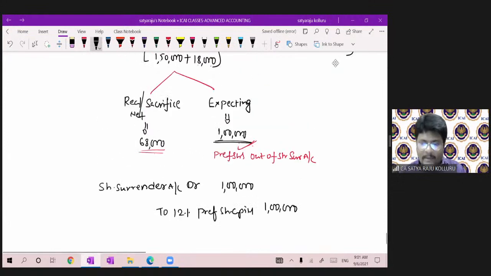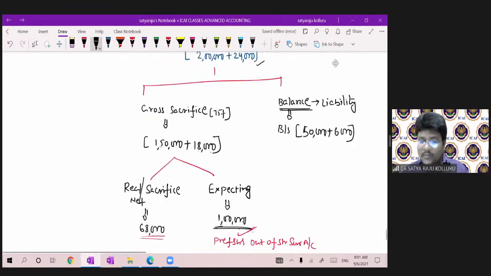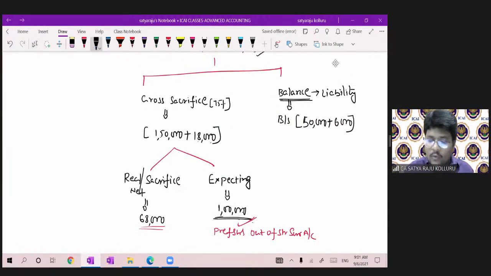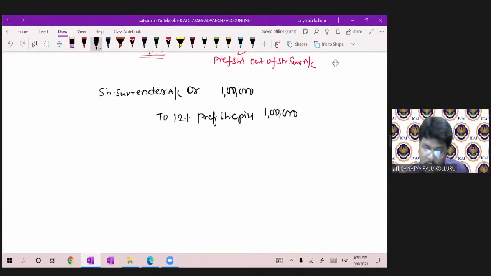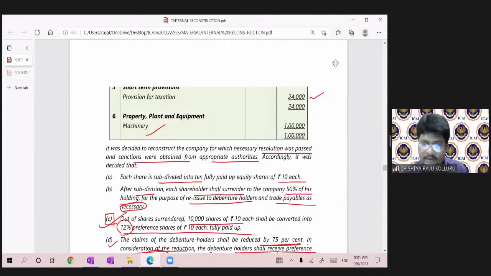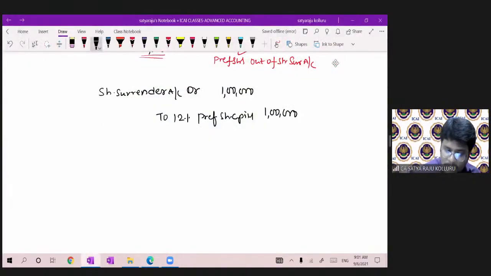Next, coming to debentures. Sir, debentures were 2,24,000. But right now I am only talking about 1,68,000. So first, the existing debentures were how much? That is 12% debentures, right? Right. Okay, 12%.